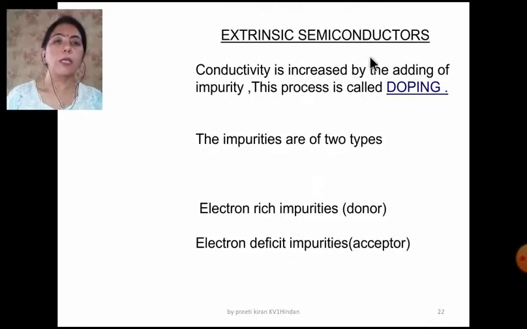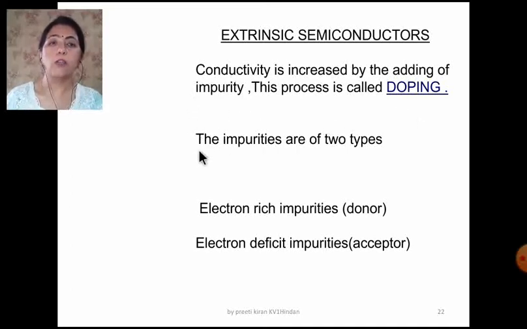The extrinsic semiconductors. The conductivity is increased by adding impurity, and this phenomenon is known as doping. Doping dramatically increases the conductivity of the semiconductors. So how do we do the doping? We add impurities.